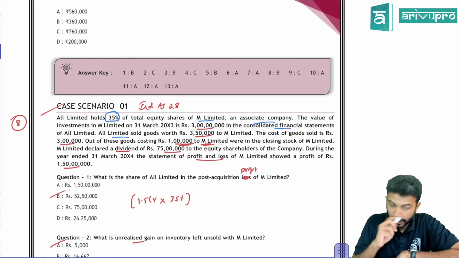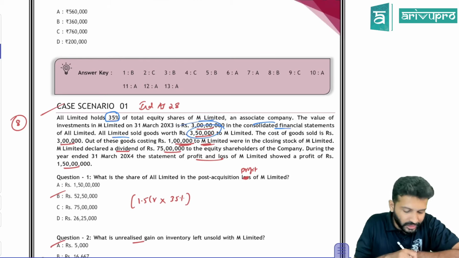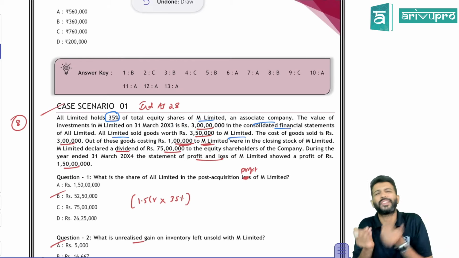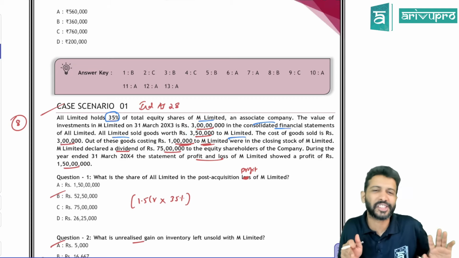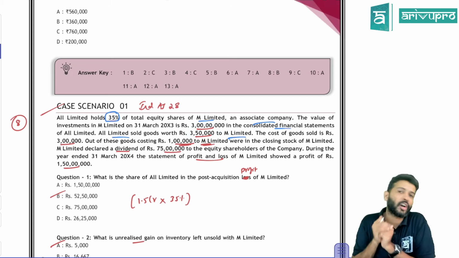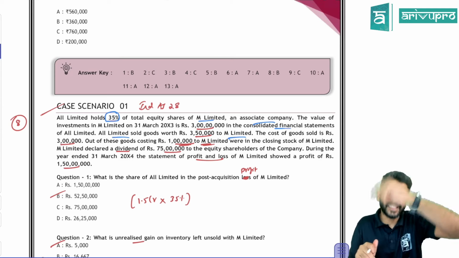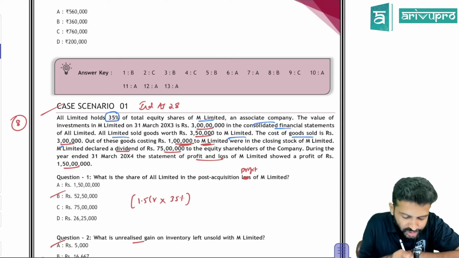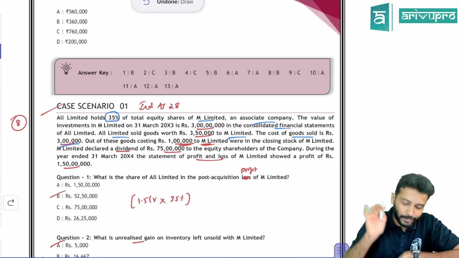All Limited, that is the parent, sold goods worth 3,50,000 to associate company. So sale has been made. There's an unrealized profit adjustment the moment you get to know, because the sale would not have happened at cost price. They would have done it at selling price. So check that. The cost of the goods is 3 lakh, but we sold it for 3,50,000.